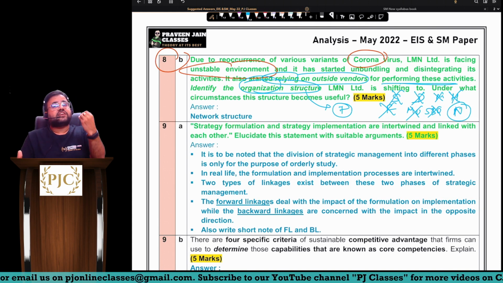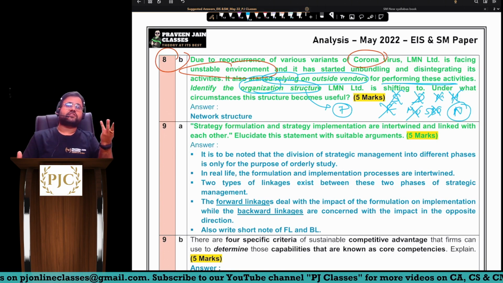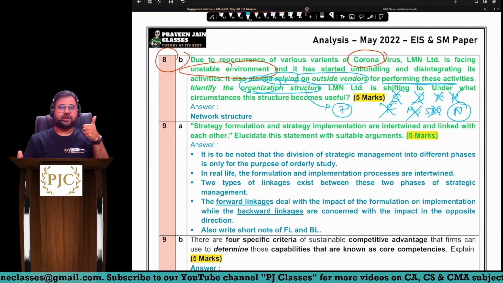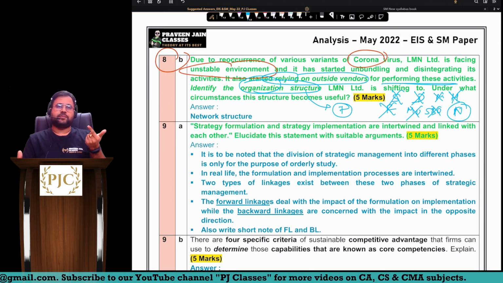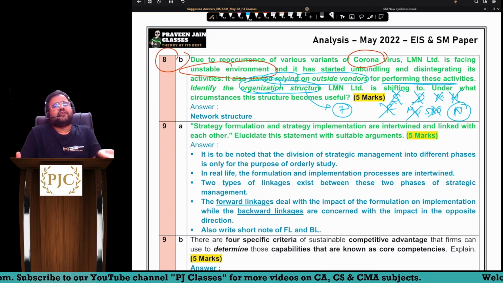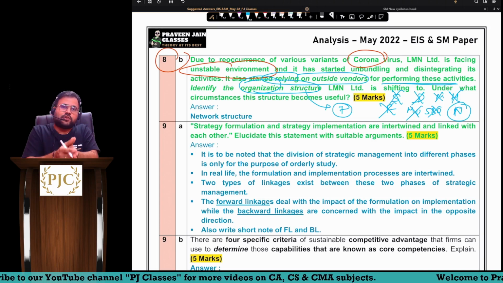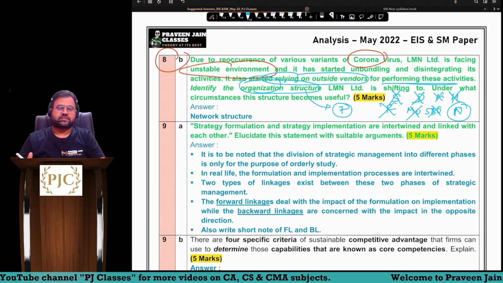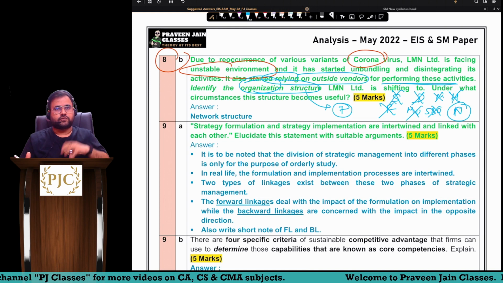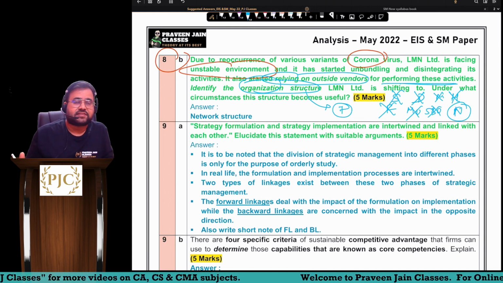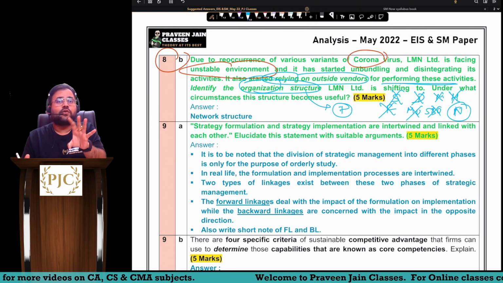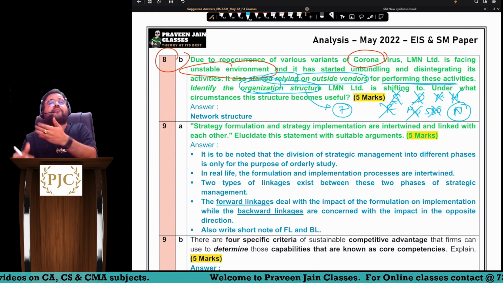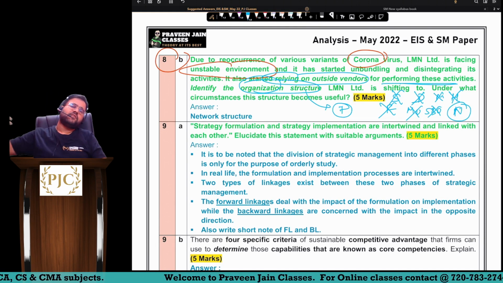So network structure is a very beautiful structure in case of an unstable environment, and it is very flexible also, sir. What do you mean by flexibility? If you do not want to continue this business, you can easily close it and go to new businesses. So can I say, in the current situation also, we are finding that the market is unstable, sir. Hence, sir, we are going for outsourcing. And tomorrow if the market becomes stable, then we may shift it.